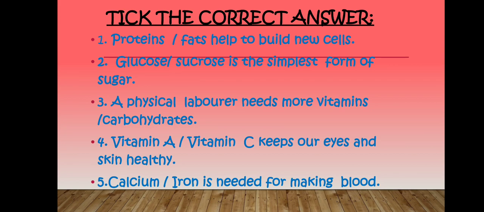Third, a physical laborer needs more vitamins or carbohydrates.